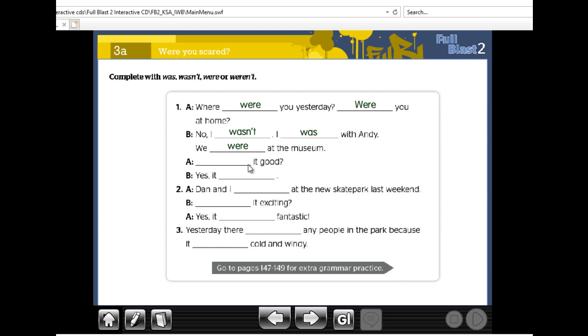It. What do we use with it? Do we use was or were? Yes. Was it good? Yes, it was.